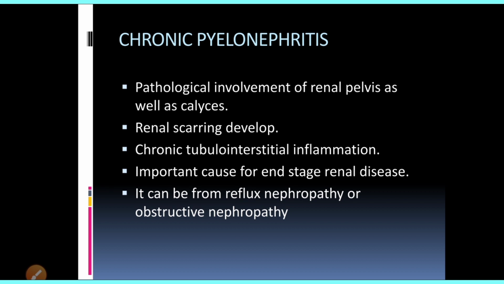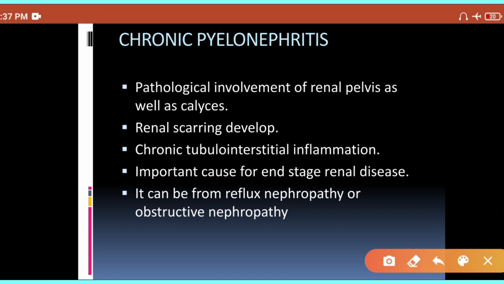So guys, here you will have the tubulointerstitial inflammation as well as inflammation of the renal pelvis. It's a pyelonephritis, but here you will have the chronic inflammation in the tubulointerstitium. The inflammatory cells are lymphocytes, plasma cells, etc. Here there will be an absence of neutrophils because it's a chronic inflammation.